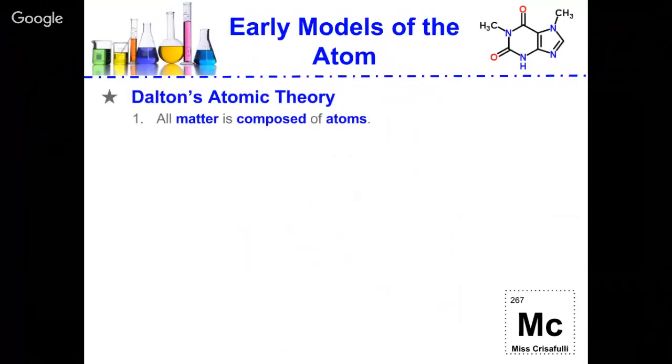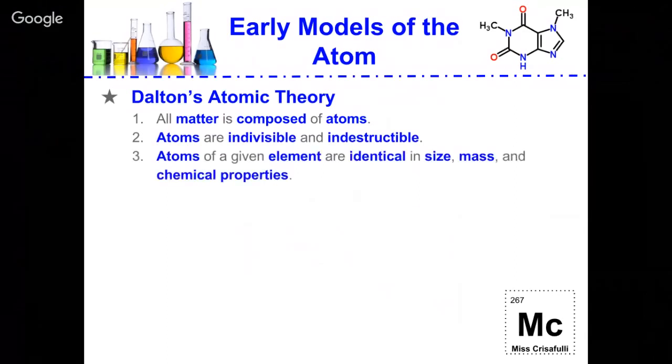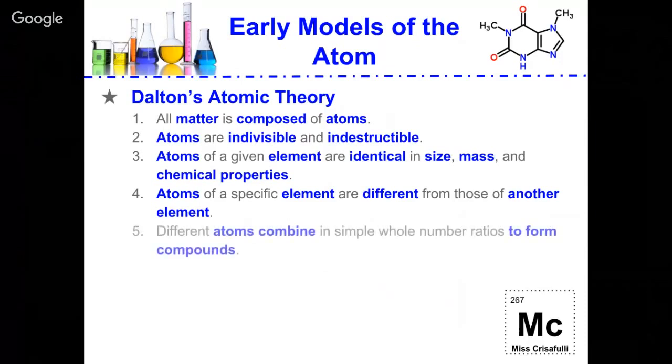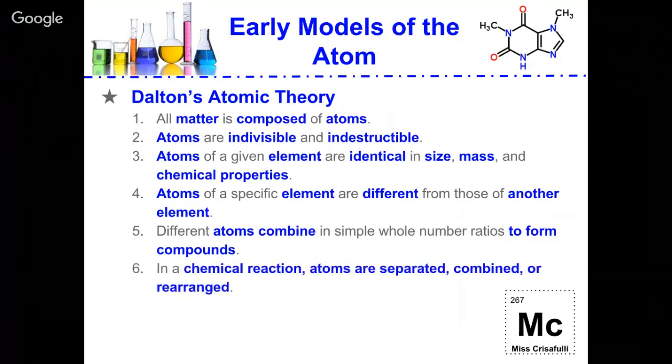He first said that all matter is composed of atoms. Atoms are indivisible and indestructible. Atoms of a given element are identical in size, mass, and chemical properties. Atoms of a specific element are different from those of another element, and different atoms combine in simple whole number ratios to form compounds. In a chemical reaction, atoms are separated, combined, and rearranged. Those are the main points of his atomic theory.